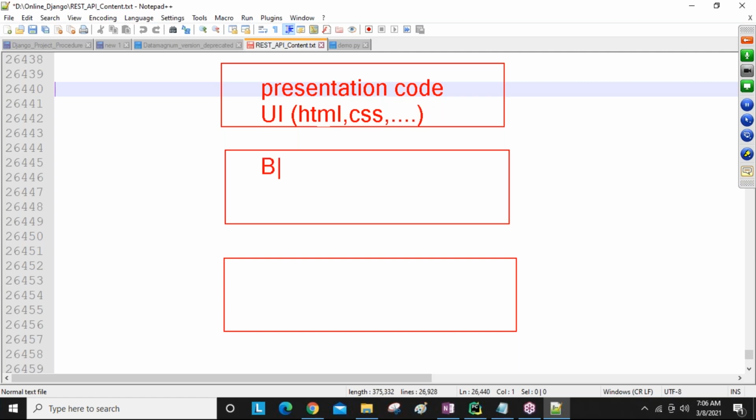Next is business code. Business code means backend-related logic that we need to develop. For example, nowadays all people use smart mobiles, and in mobiles we use hundreds of applications. Whenever we do something, some action is executing in the backend. That is the business code only. We are going to write all these things majorly using our Django framework. These business logics only we are writing.